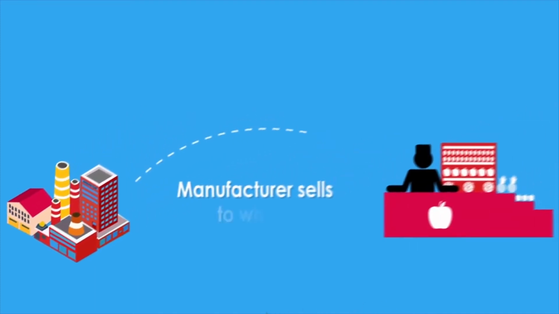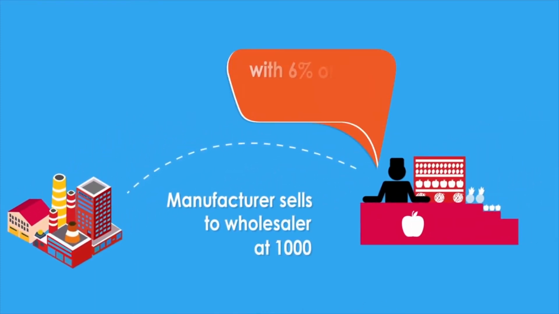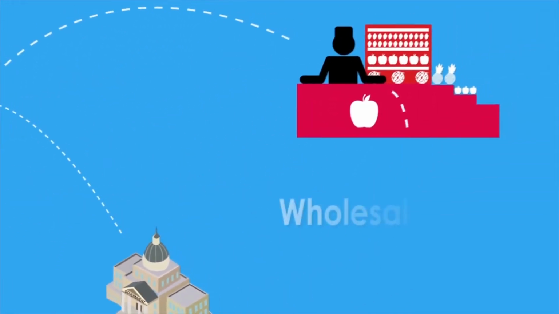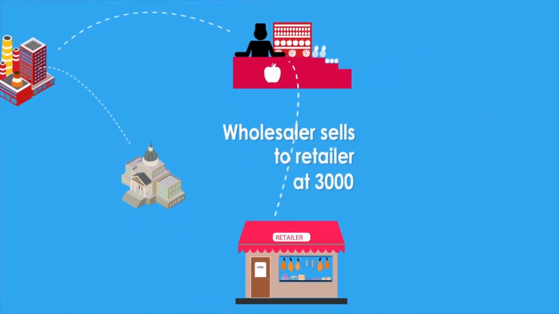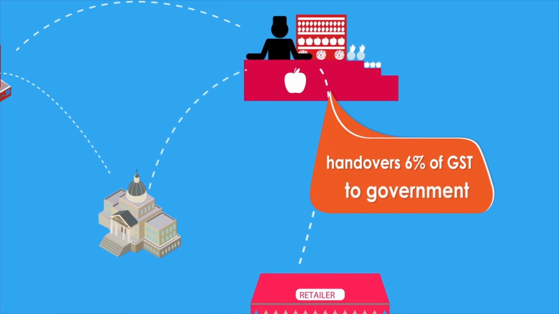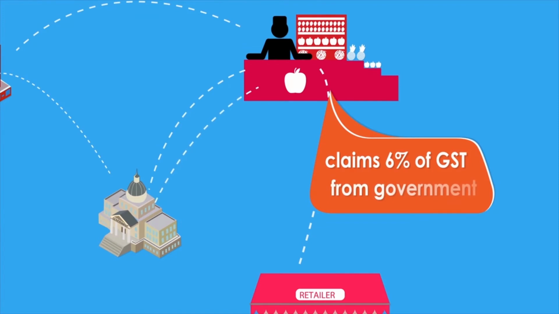Manufacturer sells to wholesaler at a selling price of 1,000, with GST tax of 6%. Total selling price inclusive of tax is 1,060. Manufacturer hands over GST collected to government. Wholesaler sells to retailer at 3,000 with GST tax of 6%. Total price inclusive of tax is 3,180. Wholesaler hands over GST collected to government. Wholesaler claims back GST amount paid to manufacturer from the government.